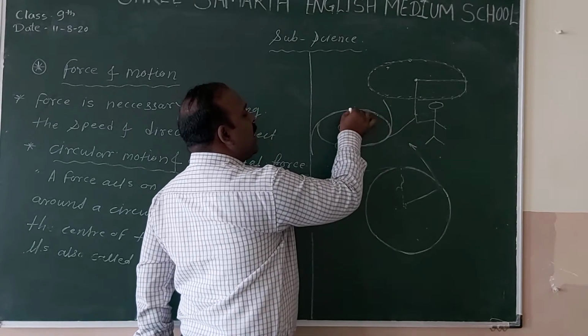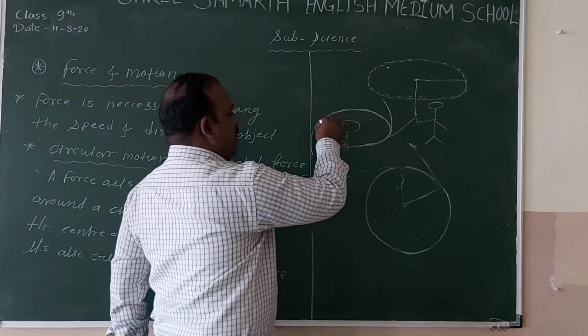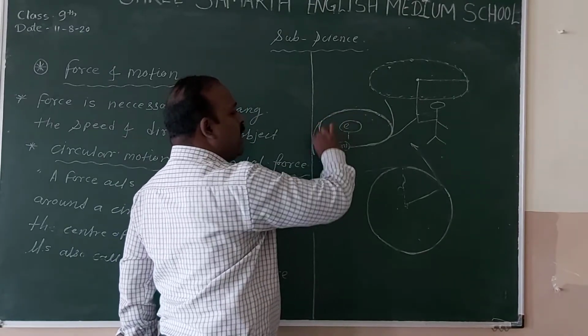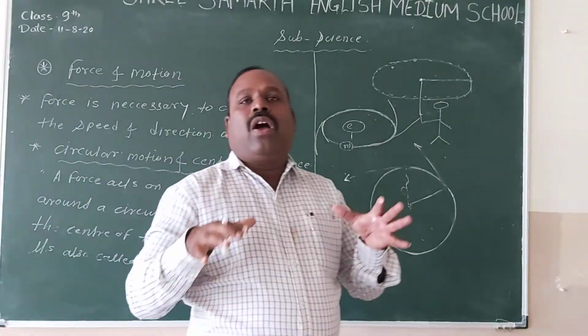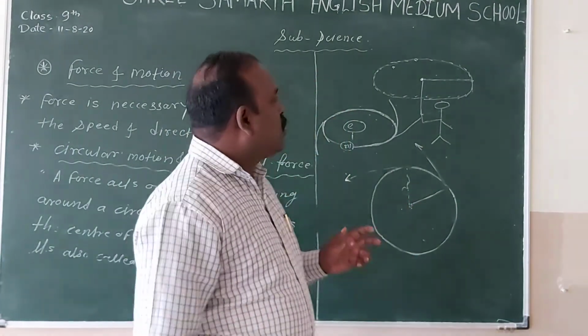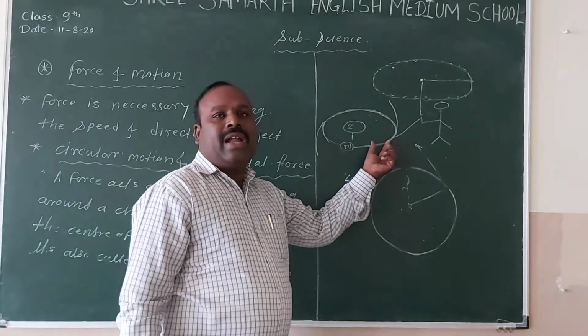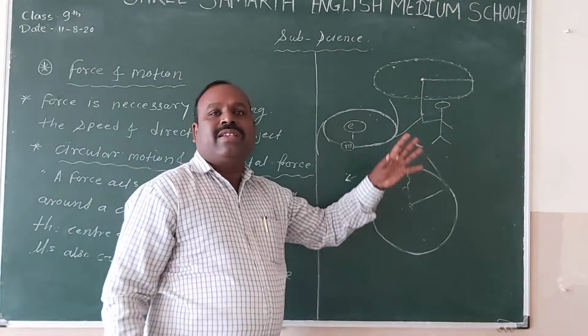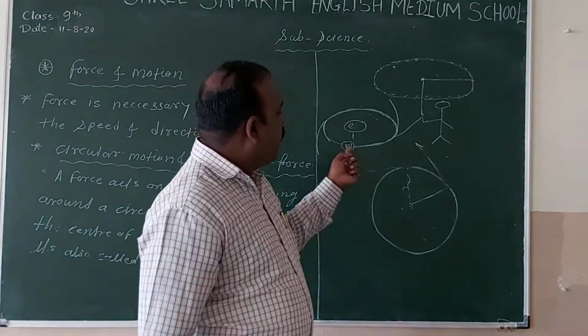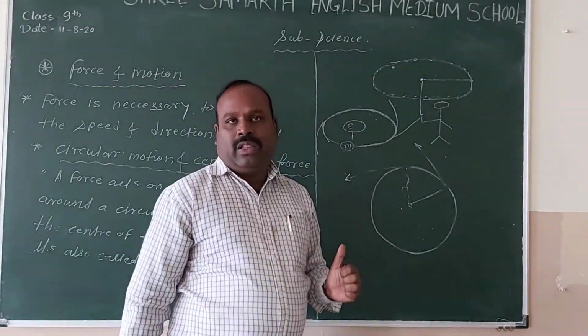Again it starts moving like this. Here again the direction is changed. At every corner the direction changes, as well as the speed of the moon. So it is not constant. At every corner, speed and direction gradually change when the moon is moving around the Earth.